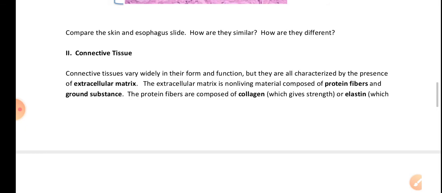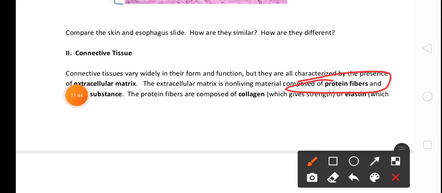and they are all characterized by the presence of extracellular matrix, which is non-living material composed of two things: protein fiber and ground substance.